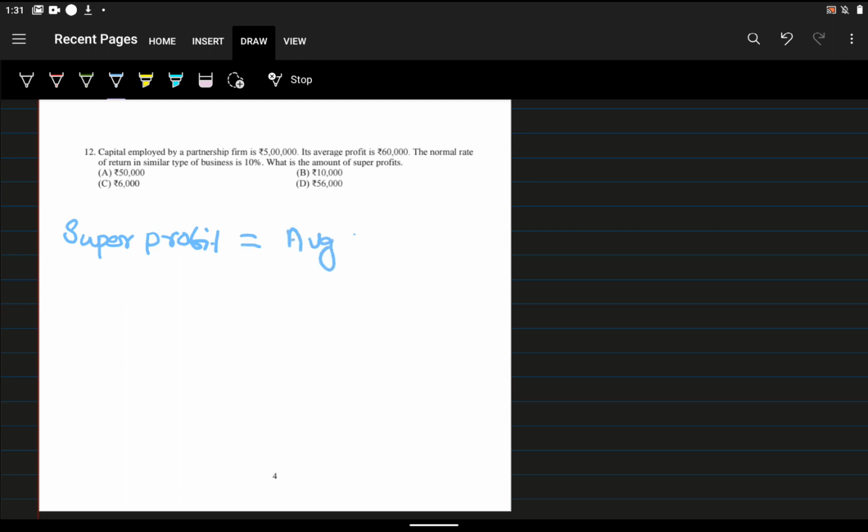Super profit is equal to average profit minus normal profit. Here they have already given the average profit, it is 60,000. We need to find the normal profit, then we can easily find the super profit.